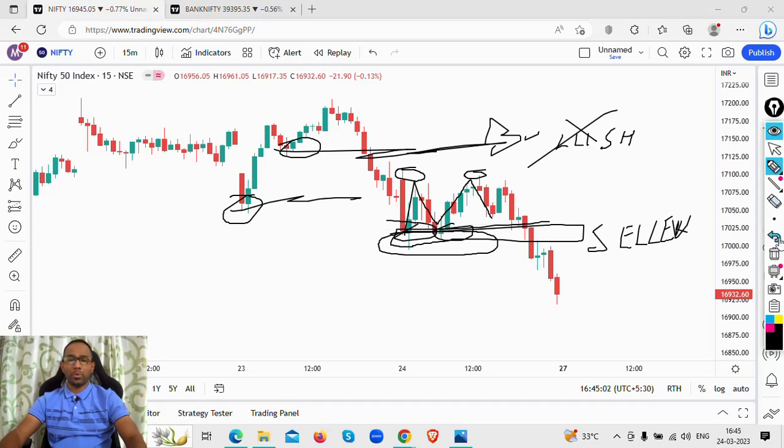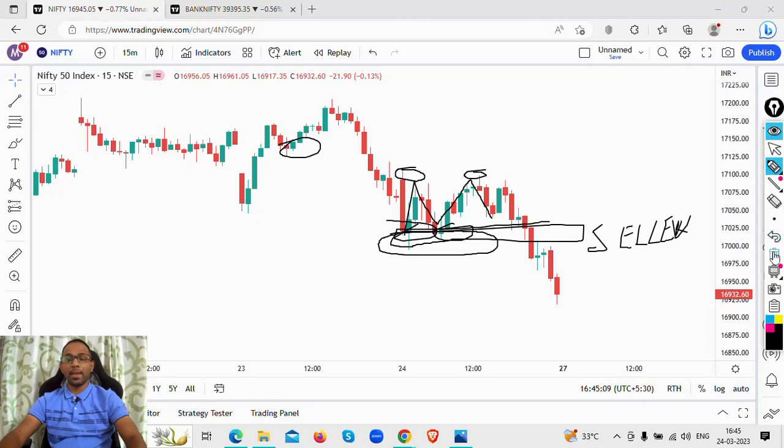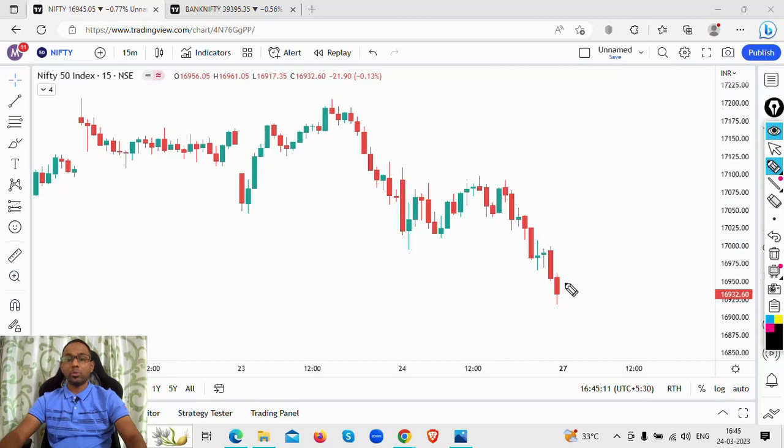So looking at the price action, I'm pretty bearish on Nifty and Bank Nifty. I expect the market, in this coming series, maybe by the end of this month, to go down to around 16,850 levels. That's the first target that I'm looking at.